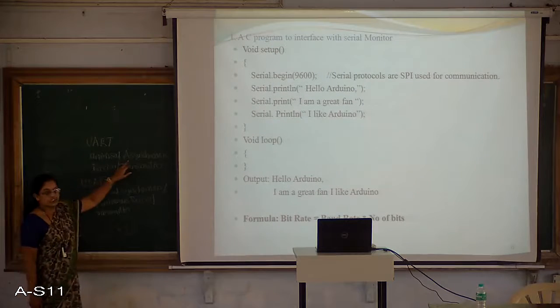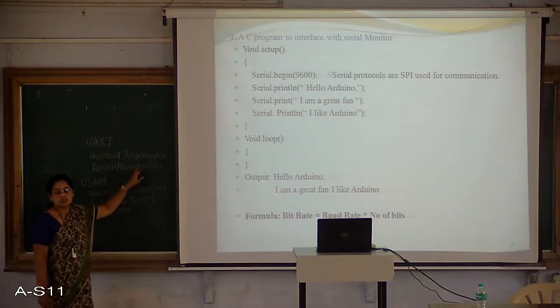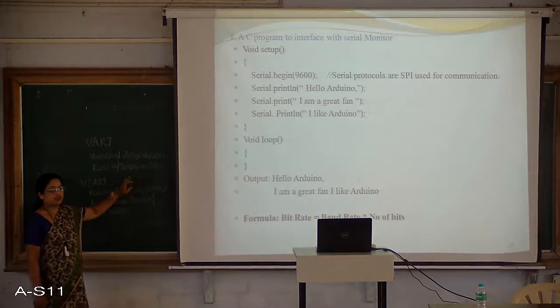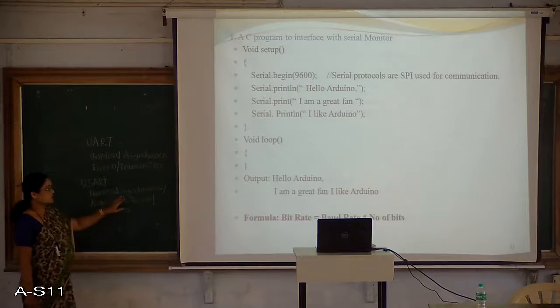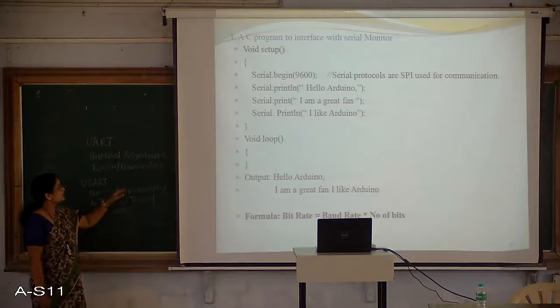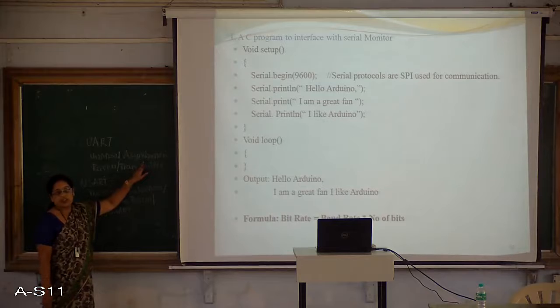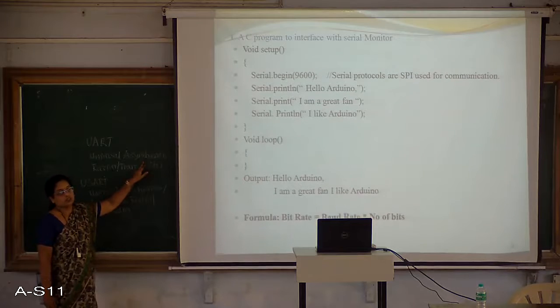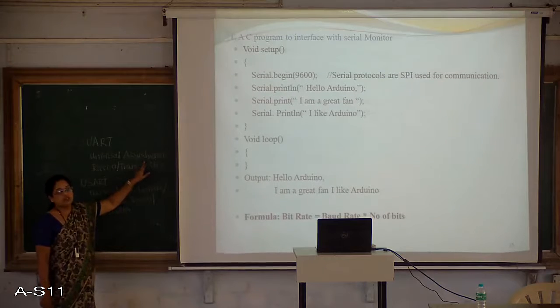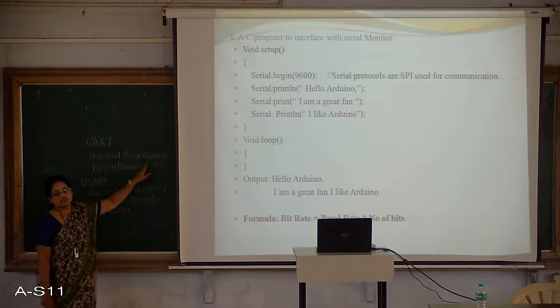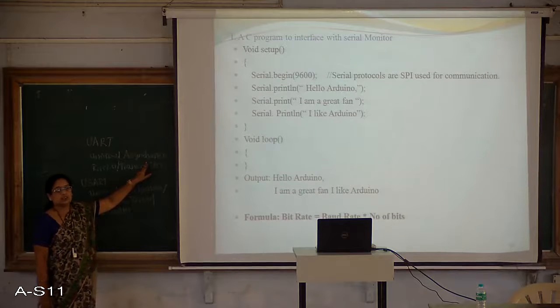And why is it called asynchronous? Because there is a difference between asynchronous and synchronous types of data transfer. Asynchronous is not at all related to a clock. There is no fixed time during which the data should be sent. It has no specific time.